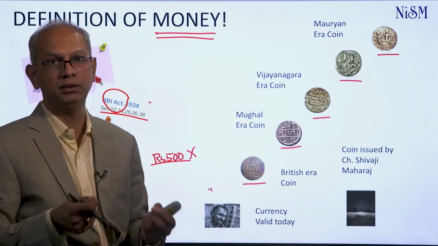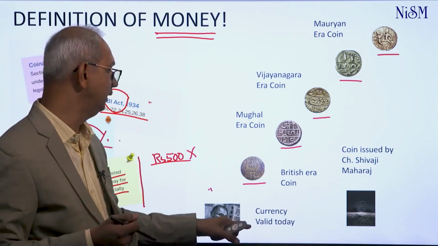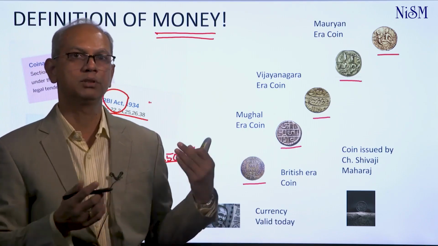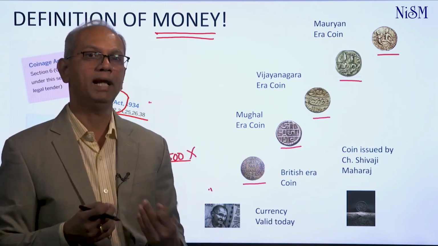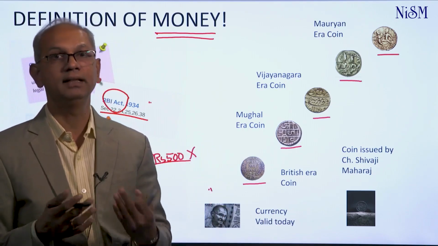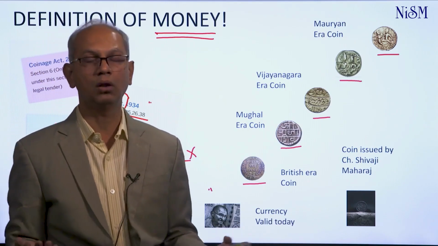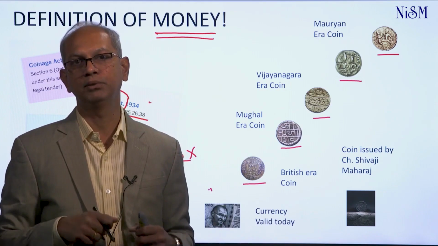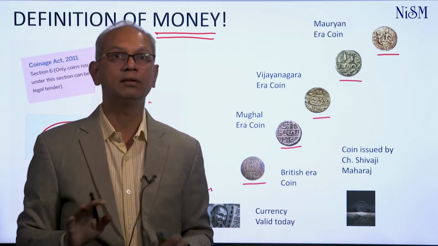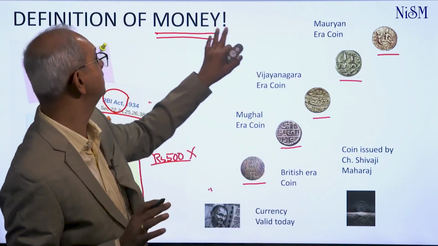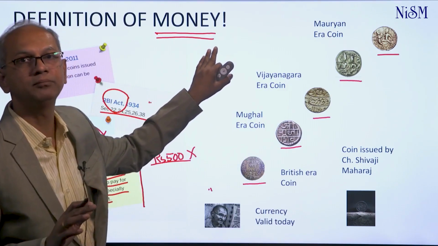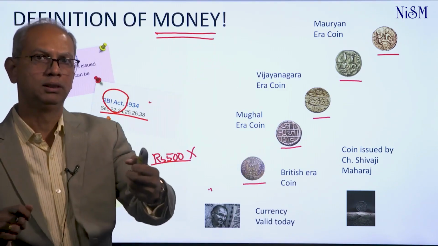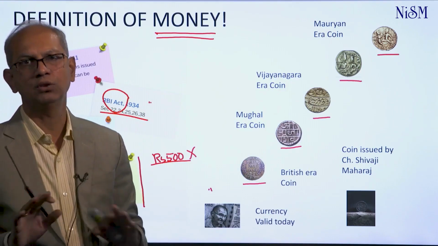And this is obviously the currency that is valid today. The 500 rupee note, the new note that we all see today, is legal tender and valid today. No other 500 rupee note issued prior to 2016 is valid. The 1000 rupee note is now not legal tender. It does not exist today. So if you were to have the 1000 rupee note in your possession today, that will not be legal tender. It has ceased to be money. If you have that note and you go to the market, nobody is going to accept it. That's not legal tender, right?